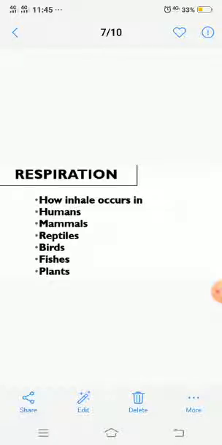But in fishes there are specialized organs which are called gills, and the gills are responsible for absorbing oxygen which is present inside the water. In our last lecture we discussed that air has the capacity to dissolve in water, and fishes use their gills to absorb oxygen present inside water, and release carbon dioxide back through their gills into the water. And the last one is plants.